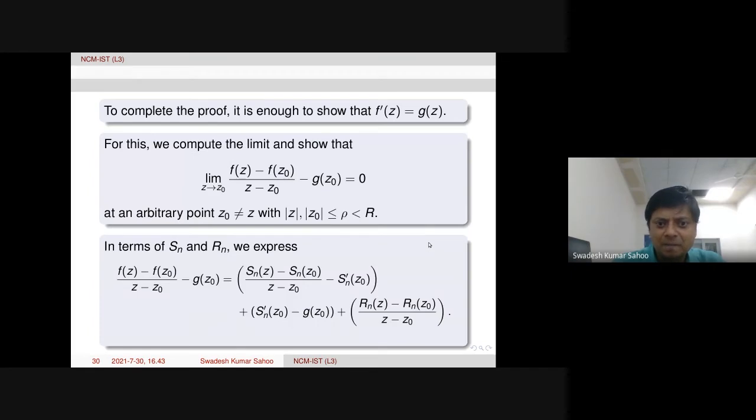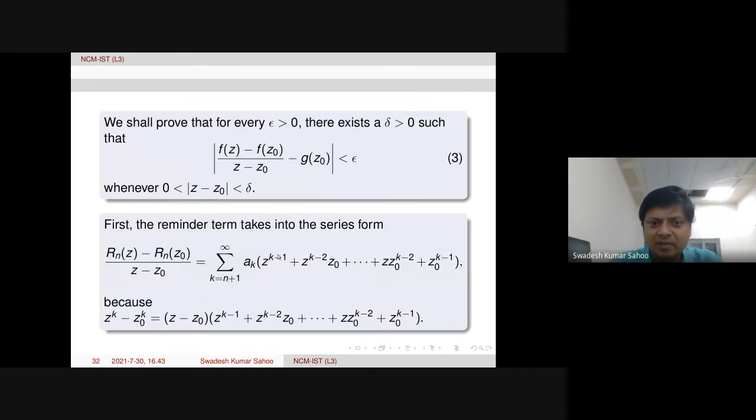So therefore a_k z power k minus 1 is there, first one, and then so on, continue. Because we are subtracting R_n(z naught). After simplification, this is coming. Because z power k minus z naught power k, we can factorize, z minus z naught will be there, and then remaining term is this one. So remaining term is actually this factor. Because z minus z naught is divided on the other side, therefore this factor is coming here.